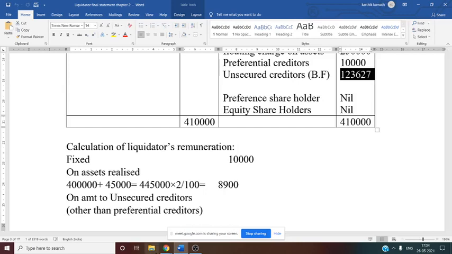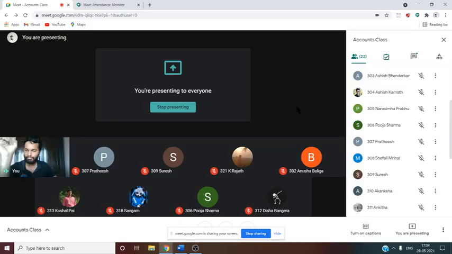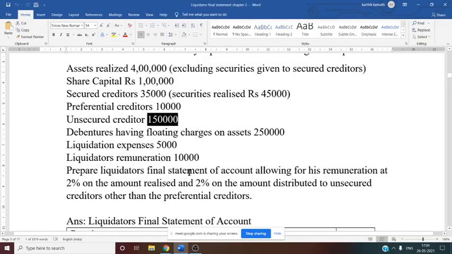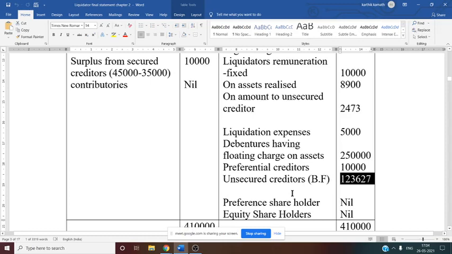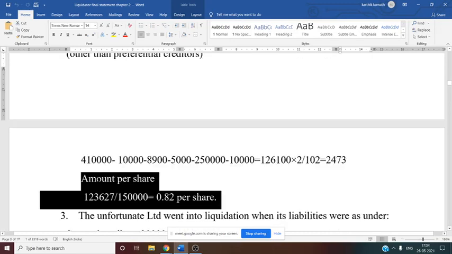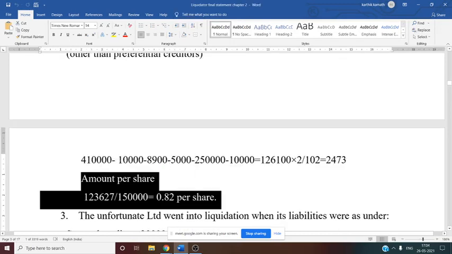Now one more thing you need to do after this: how much the unsecured creditor will get for every 1 rupee, that also we need to calculate. So that is the original amount of unsecured creditor 1,50,000, and the balance paid to the unsecured creditor 1,23,627. So the balance amount 1,23,627 divided by the original amount 1,50,000. Just divide, you will get 0.82. That means for every 1 rupee, the unsecured creditor will get 0.82. So this is how you are going to calculate this 6 mark problem.